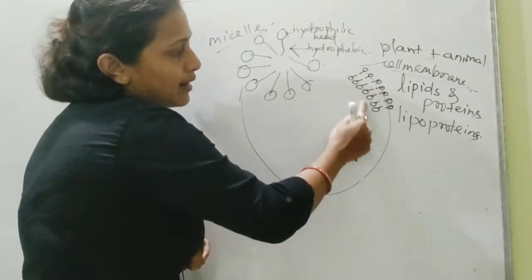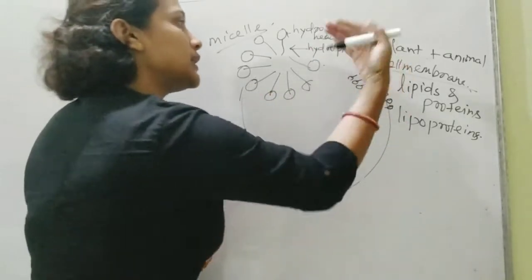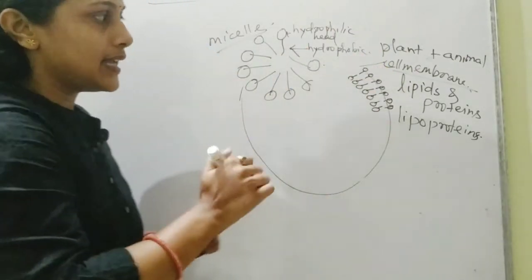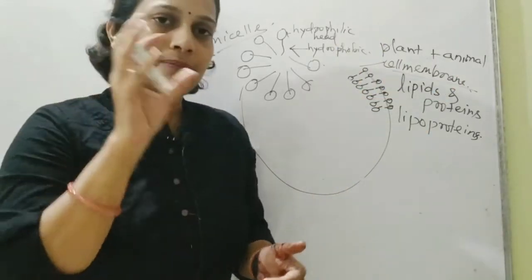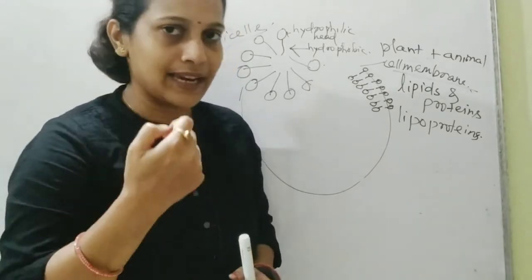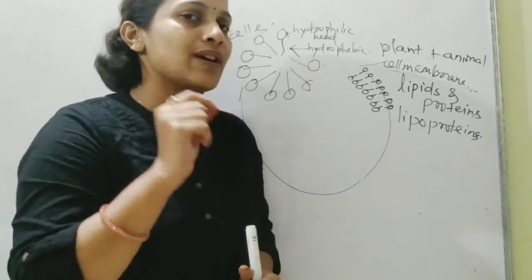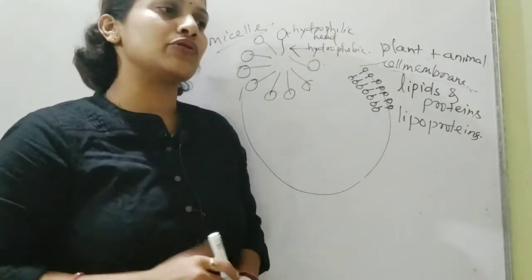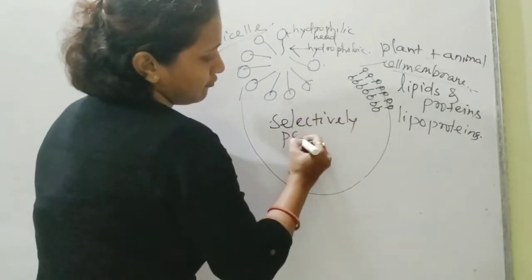The hydrophilic parts are arranged in such a manner that one hydrophilic end is towards the cytoplasm and the other is towards the extracellular fluid, while the hydrophobic part is in between. In this lipid bilayer, the proteins are just scattered, and these proteins are something very specific. They are actually the gates which, first of all, maintain the stability of the cell membrane, and secondly, act like gates to allow only very specific or selected substances to get into it, and that's why it is called selectively permeable.